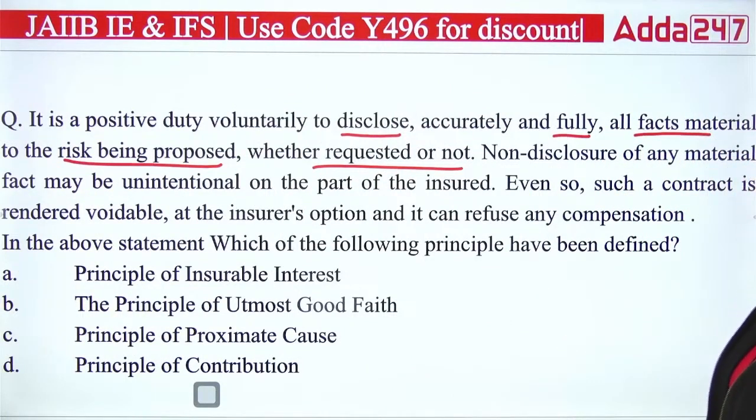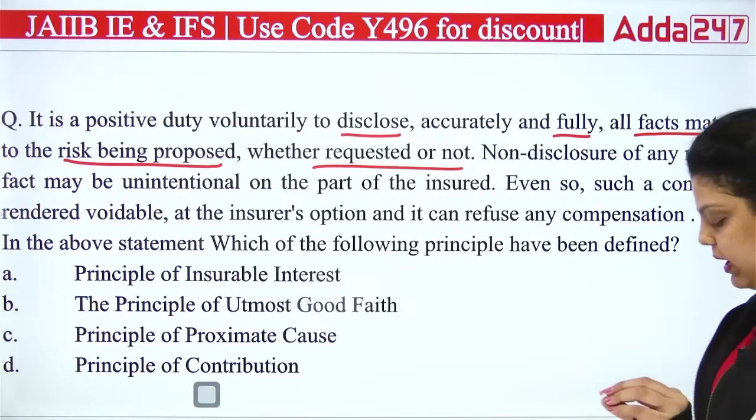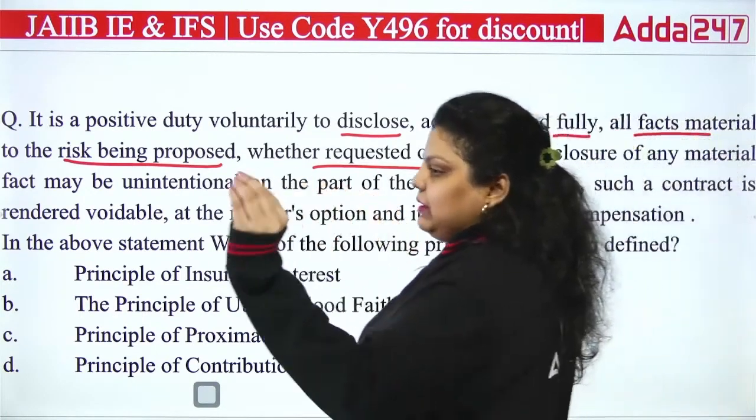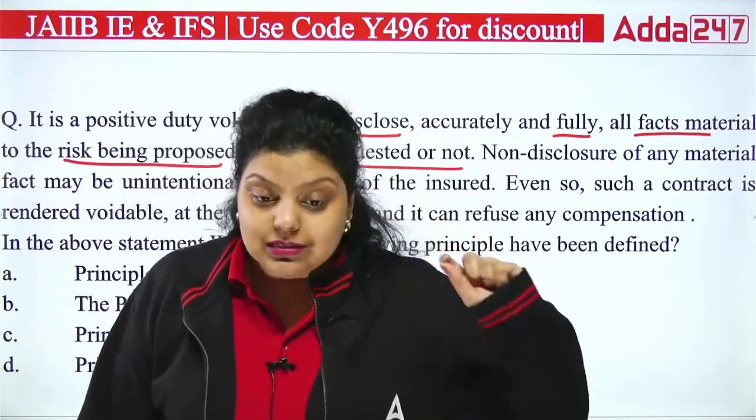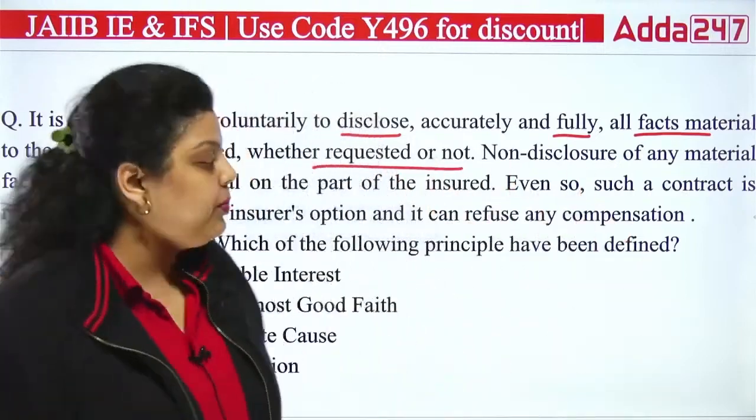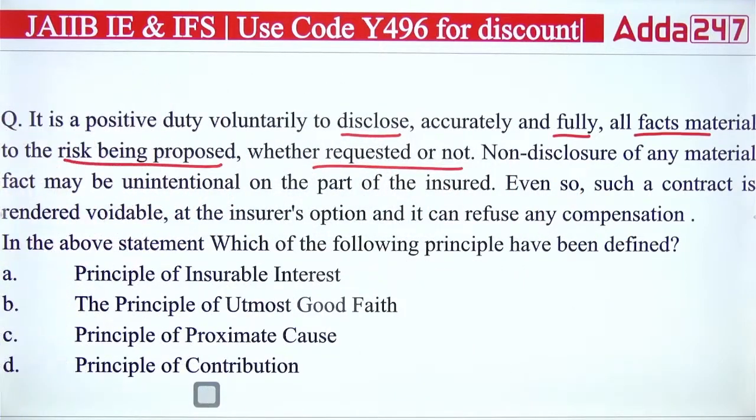Non-disclosure of any material fact may be unintentional on the part of the insured. Even so, such a contract is rendered voidable. Let's say you have forgotten to tell about a certain material fact to the insurer, the insurance company, but still your contract will be void. At the insurer's option, it can refuse any compensation.